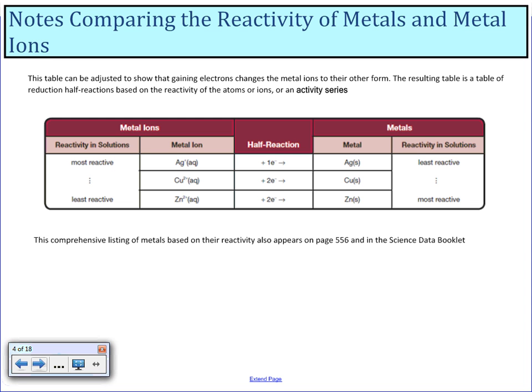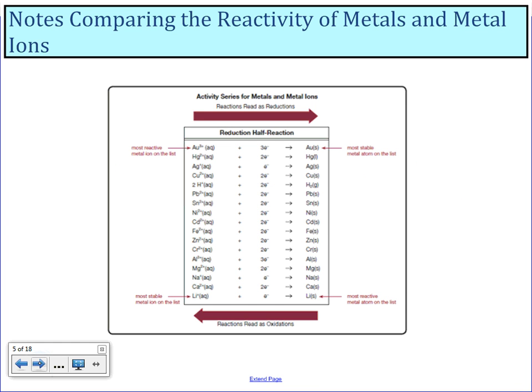The result is a table of reduction half reactions based on the reactivity of the atoms or ions in an activity series. Here, with the plus, it needs to gain one electron to become the metal, okay? That's just what that's showing. So here's our activity series for metals and metal ions that you will be provided with for your tests and such.